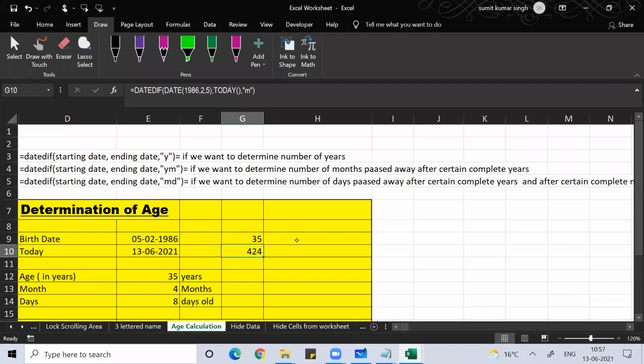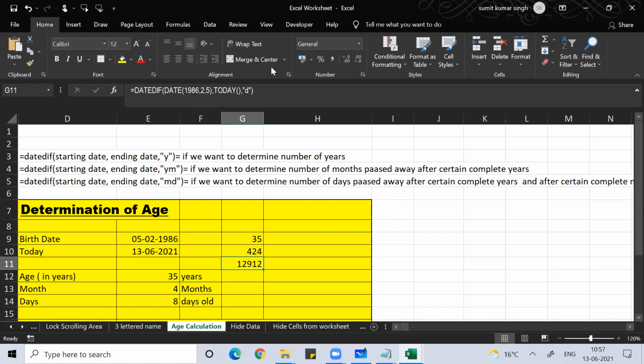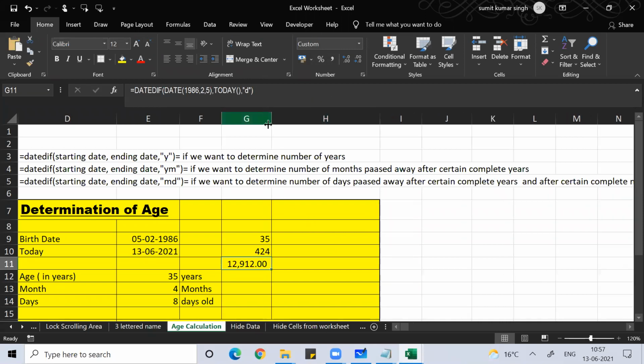Then if you count the days, you can again use the same formula. In place of Y here, put D. From the date I was born till today, how many days have I wasted in my life? 12,912 days. Imagine, guys. 12,912 days I've seen in my life.